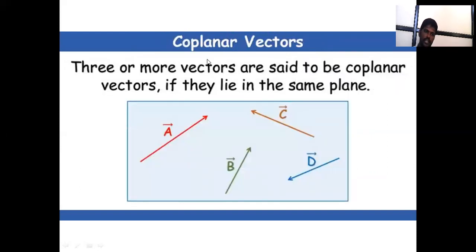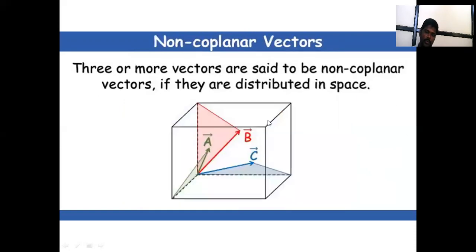Coplanar vectors: three or more vectors are said to be coplanar if they are in the same plane. If two or three or more vectors are in one plane, that is a coplanar vector. Non-coplanar vectors: three or more vectors are said to be non-coplanar if they are distributed in space.